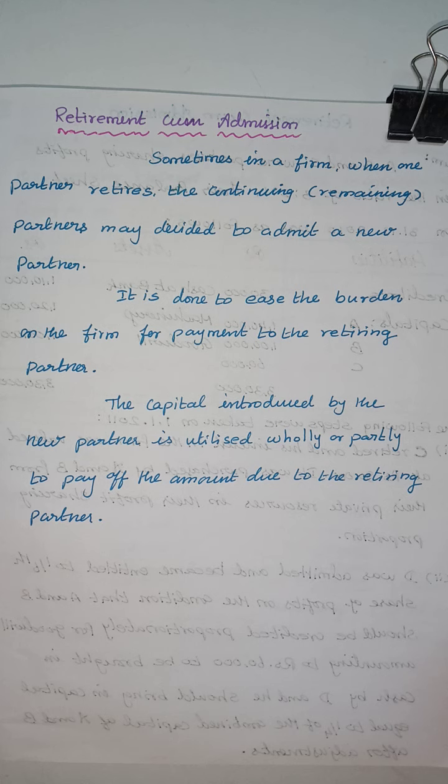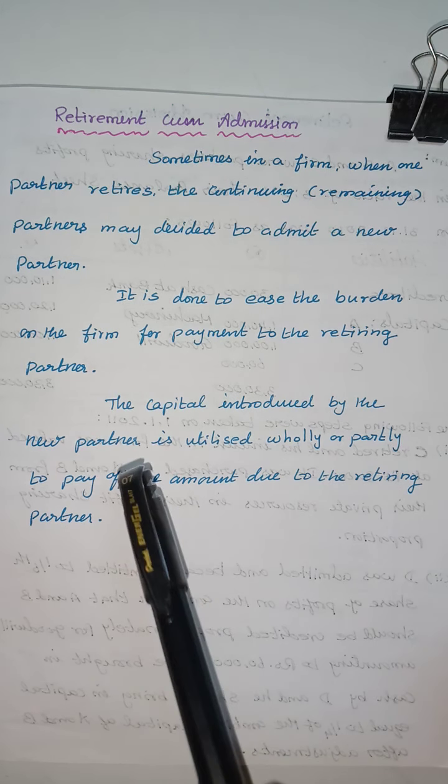Sometimes the firm cannot pay the amount due at the time of retirement, so they decide to bring in a new person with capital. This capital is helpful for paying the dues to the retiring partner. This is the main purpose of retirement cum admission.